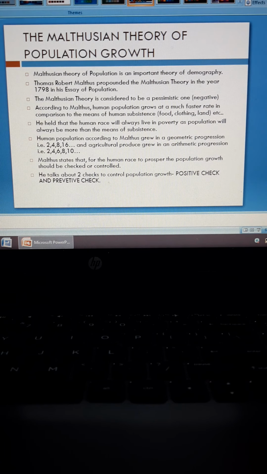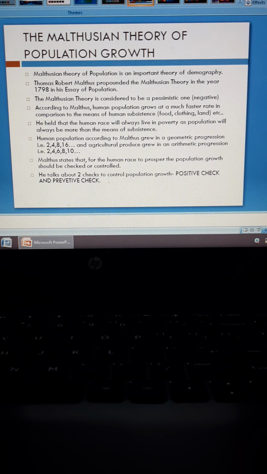Okay, so Malthus states that for the human race to prosper, the population growth should be checked and controlled. Since Malthus has already said that human beings will always be living in poverty because population is extremely more than the means of subsistence, he says that for the human population to have a particular standard of living, to be prosperous, the population growth must be controlled, it must be checked.